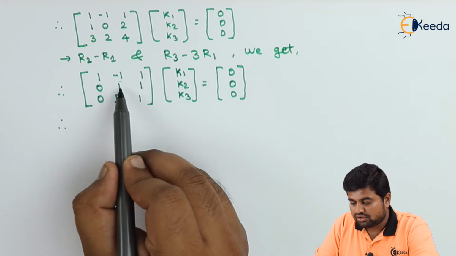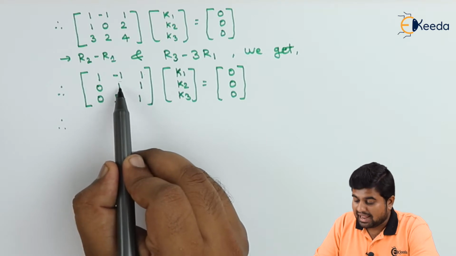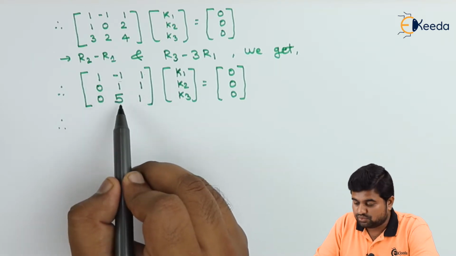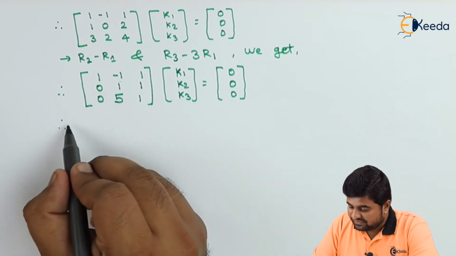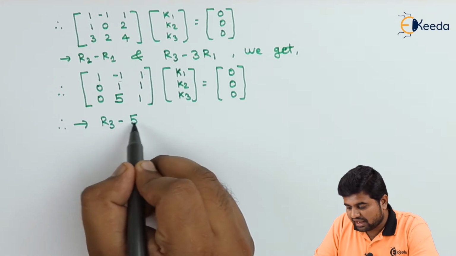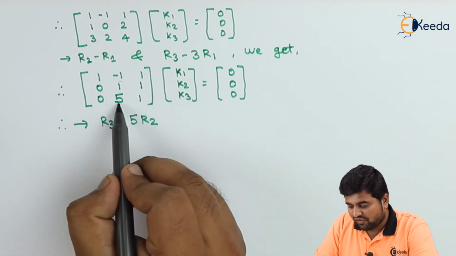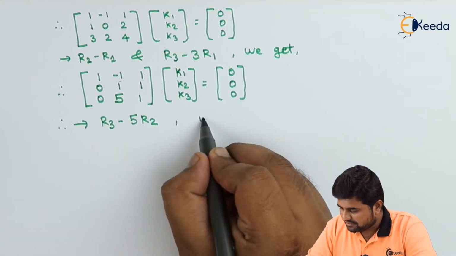Now we'll freeze this one, we'll keep it constant, and the element below this one, that is 5, has to be 0. So we need to perform R3 minus 5R2, as 5 minus 5 into 1 is going to be 0. Therefore we get